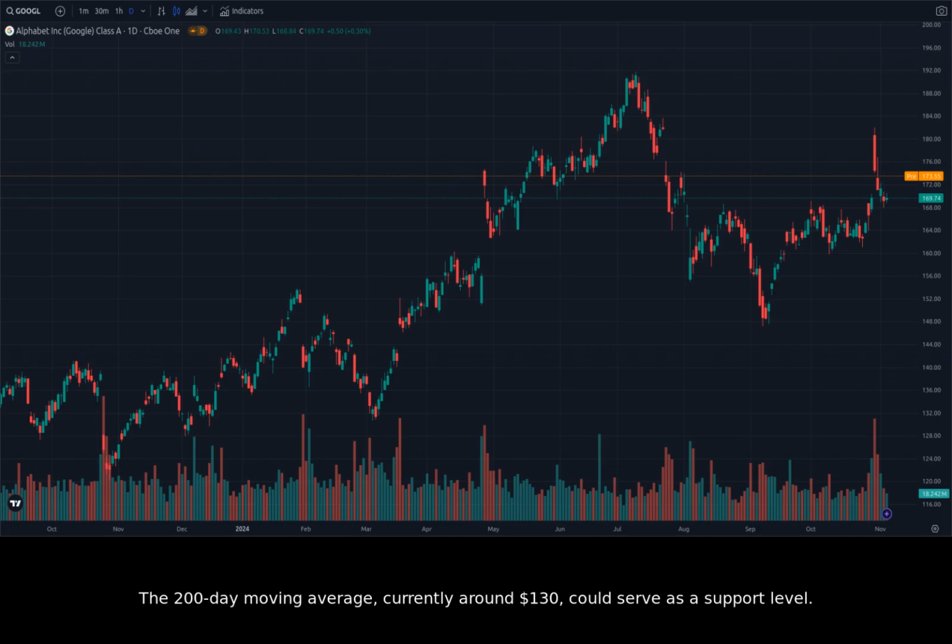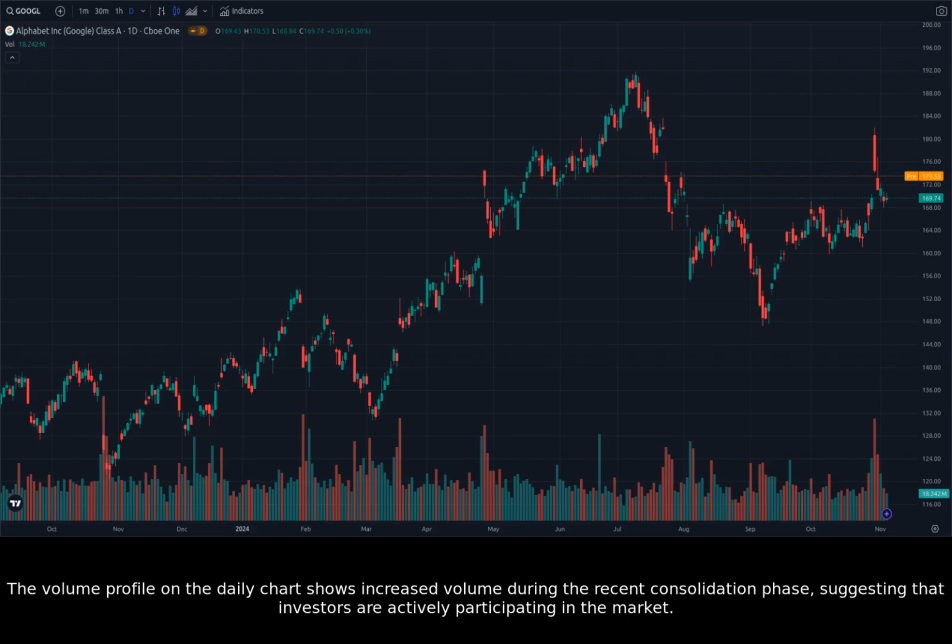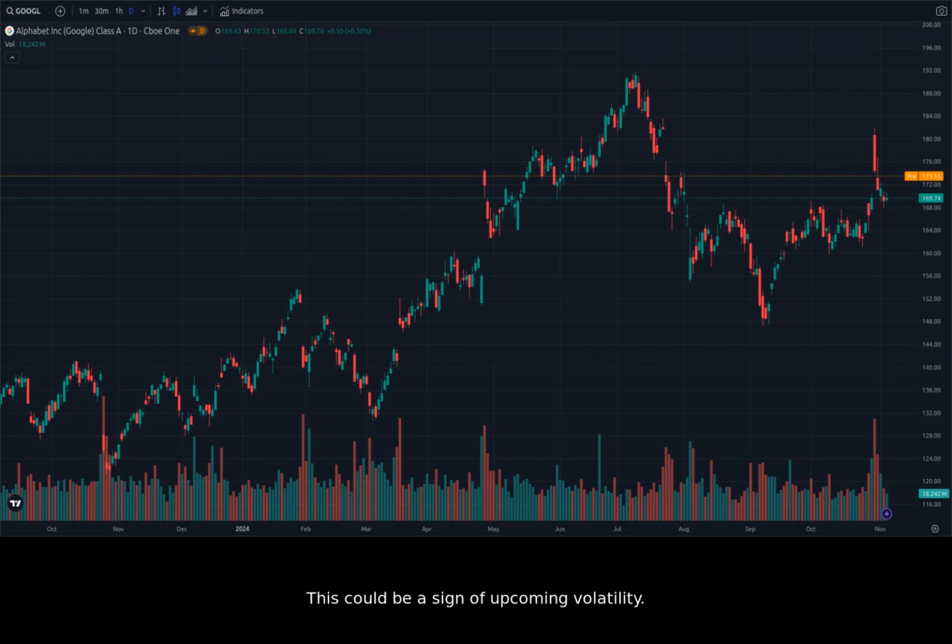The 200-day moving average, currently around $130, could serve as a support level. If the stock breaks above $141.11, it could indicate a further surge in price. However, a break below $130 could signal a shift in sentiment towards bearishness. The volume profile on the daily chart shows increased volume during the recent consolidation phase, suggesting that investors are actively participating in the market. This could be a sign of upcoming volatility.